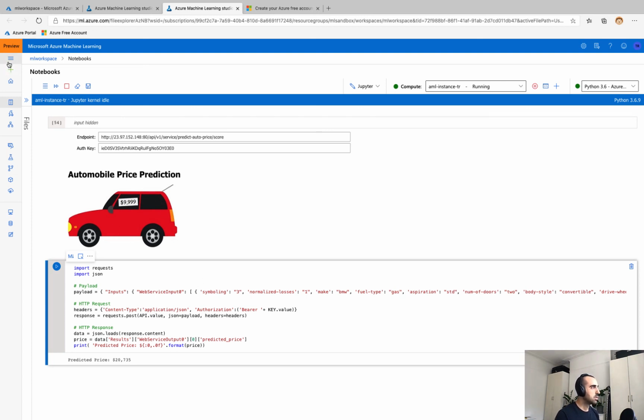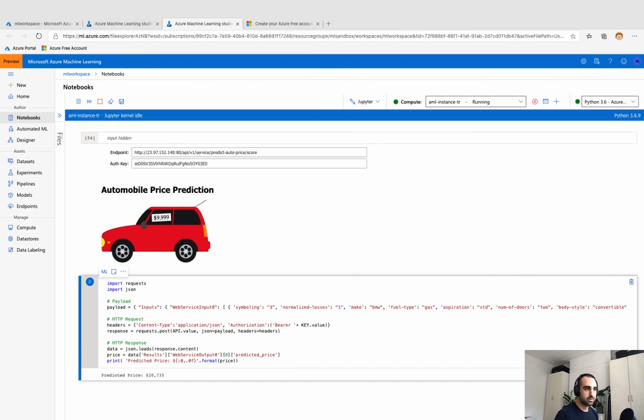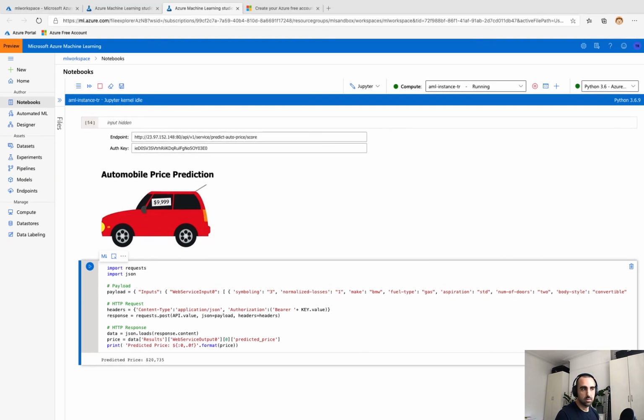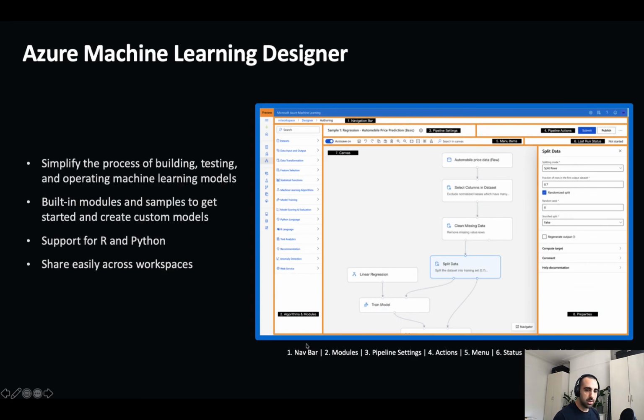Okay, and that is essentially Azure Machine Learning. And so that is AML Designer, and we also got a bit of a view into the notebooks. And as I mentioned, you can see on this screen, this really kind of simplifies the build, test, and deploy process of building out your machine learning models.